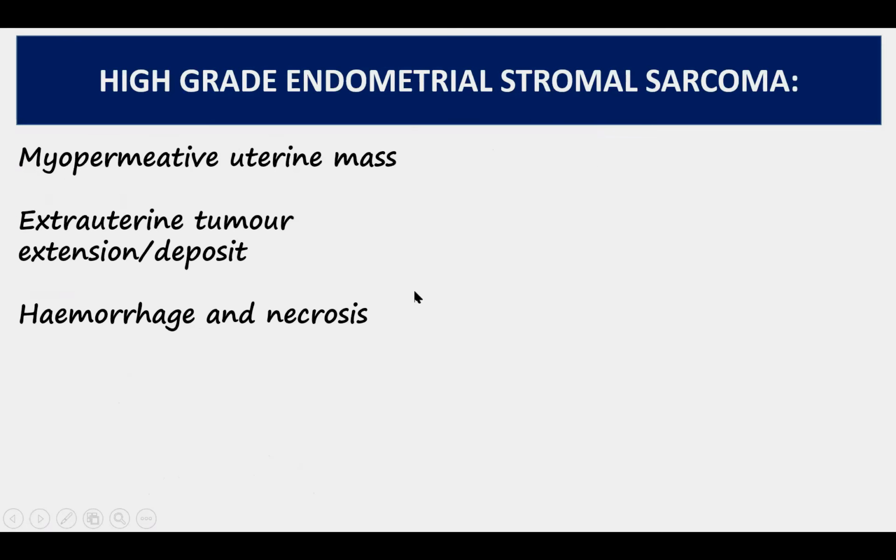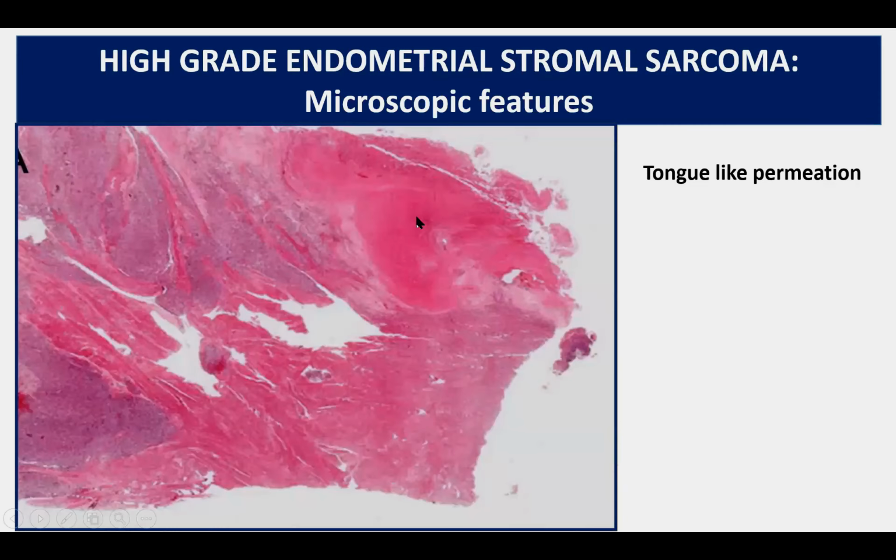The next category is that of high-grade endometrial stromal sarcomas. These tumors also present as a myopermeative uterine mass. They may show extrauterine tumor extension or extrauterine tumor deposits, but on gross appearance, they are more likely to show areas of hemorrhage and necrosis.